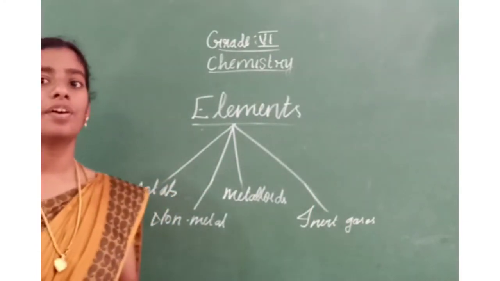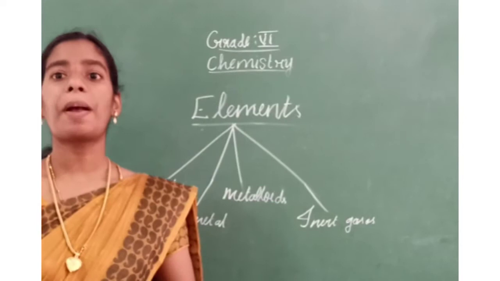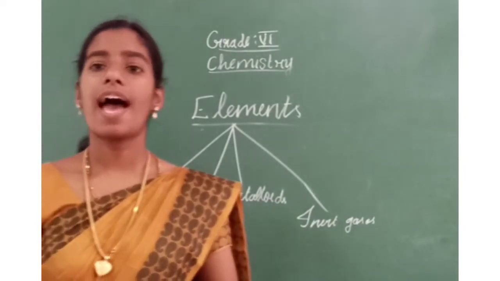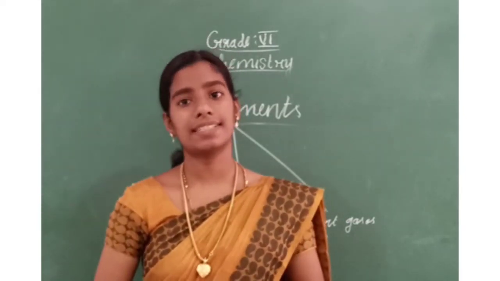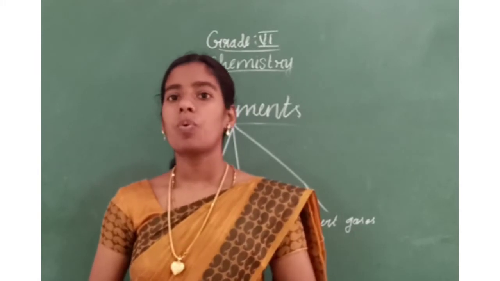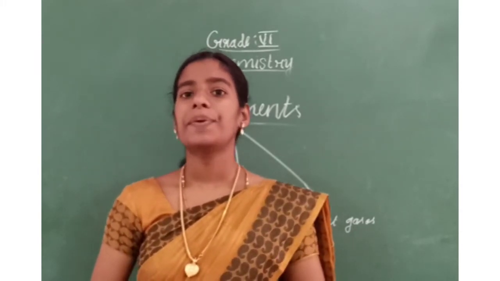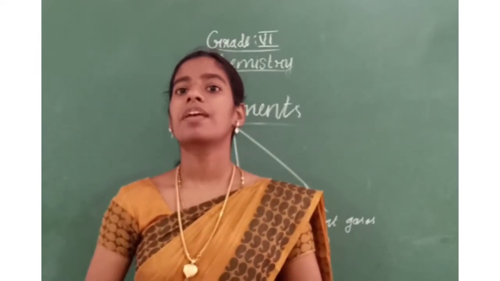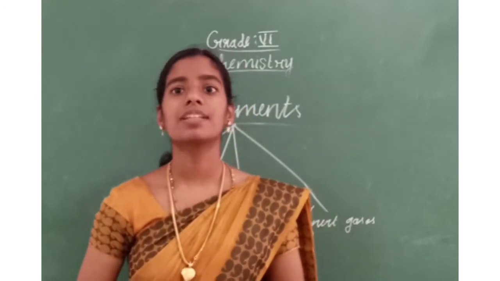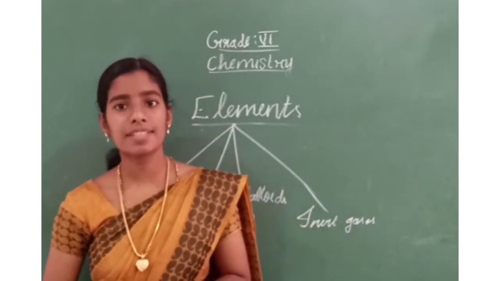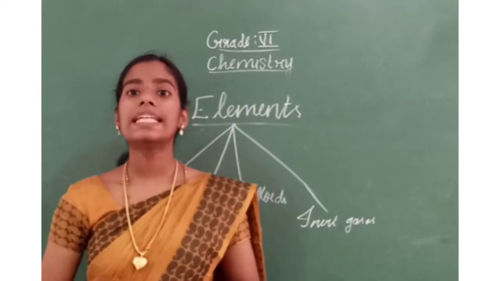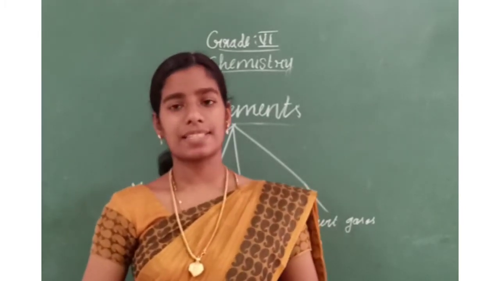Metals, non-metals, metalloids and inert gases. What are the 4 types? Metals, metalloids, non-metals and inert gases.